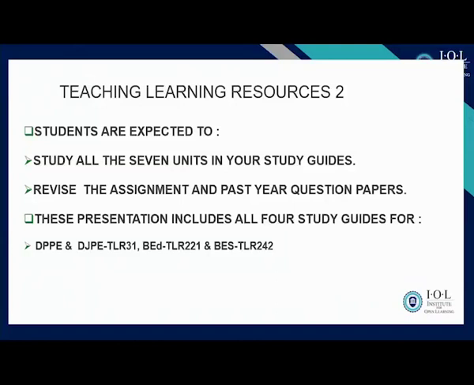These are teaching and learning resources 2. It means you are expected to read all 7 modules, because each program has a study guide, like DPPE, DJPE, B Honors, and so forth. Each program has a study guide, but all those 4 study guides have 7 units. So the examination will cover all 7 units, not just partial or 50% of the study guide, but 100% of the study guide. That's why I'm saying please study all 7 units as soon as possible.